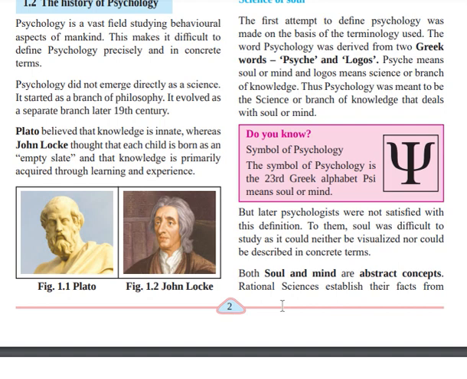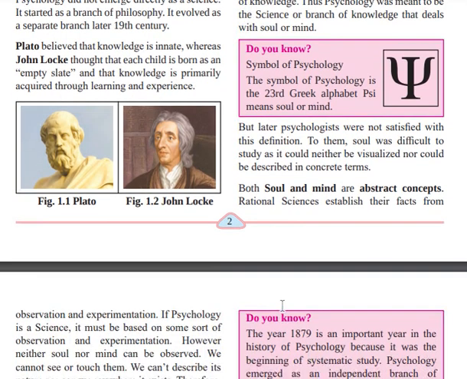Just imagine for a minute how I can study your soul, how I can study your mind. Can you tell me where your soul is, where your mind is? It's impossible. So psychology says that both soul and mind are abstract concepts, which means we cannot see them or visualize them, we can only imagine. So rational science established their facts